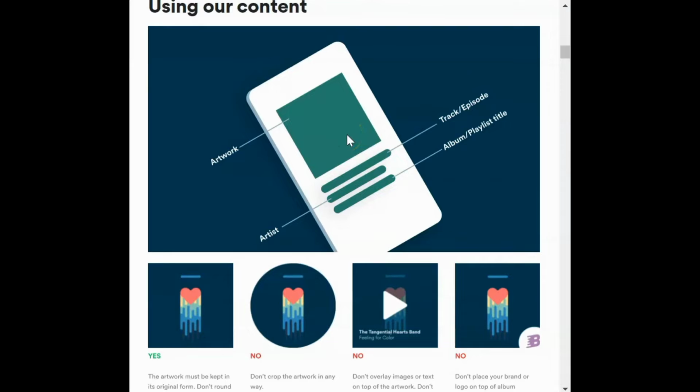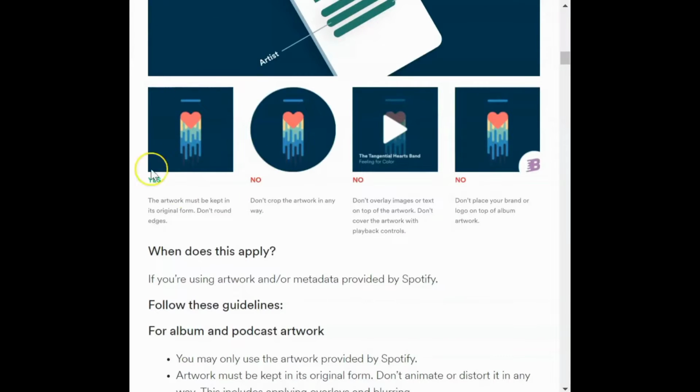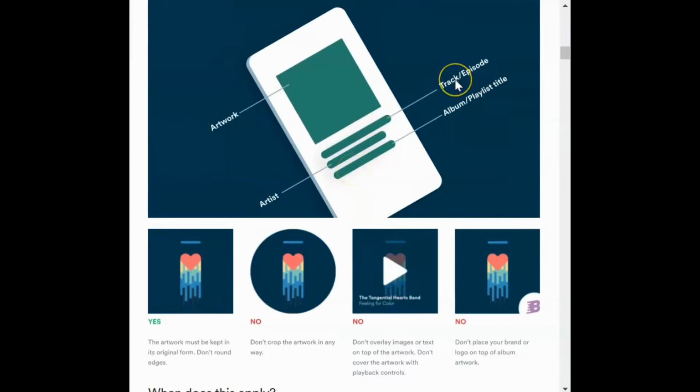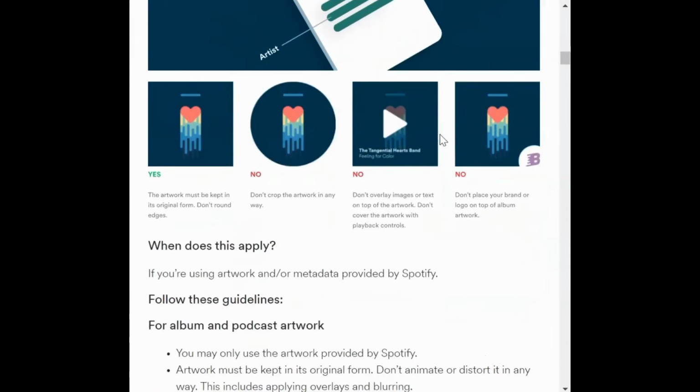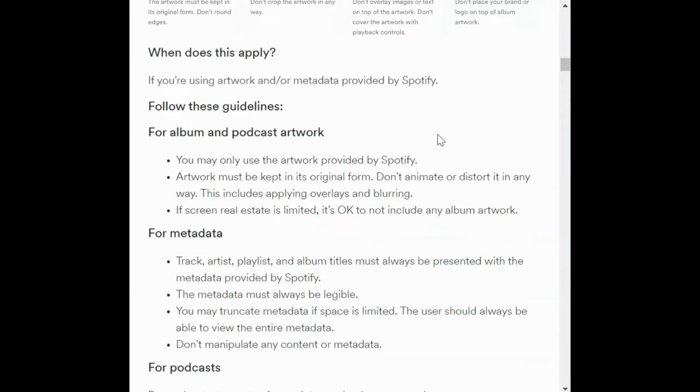At the top, you will be having the artwork, and even the artwork, as you can see here, would be in a square format. It wouldn't be a round format, or it wouldn't be having a logo, as you can see here again. At the bottom, you will be having the track or episode name. Below that, you will be having the artist name. So let's say if it's Justin Bieber, then Justin Bieber, and then at the very bottom, you will be having the artist's album name. So here you can see it's very, very detailed, and it's as pinpointed as it could be.